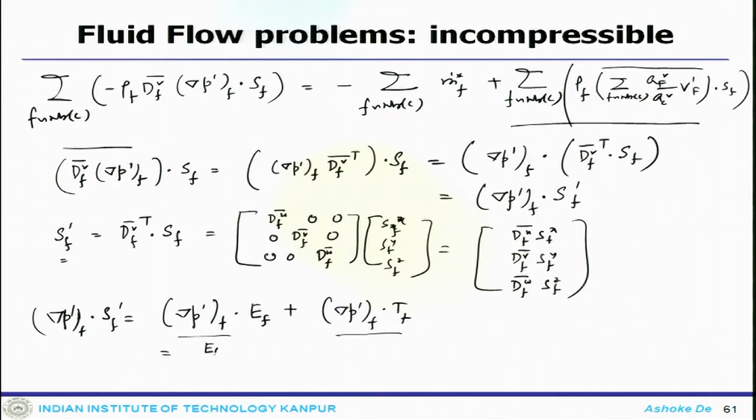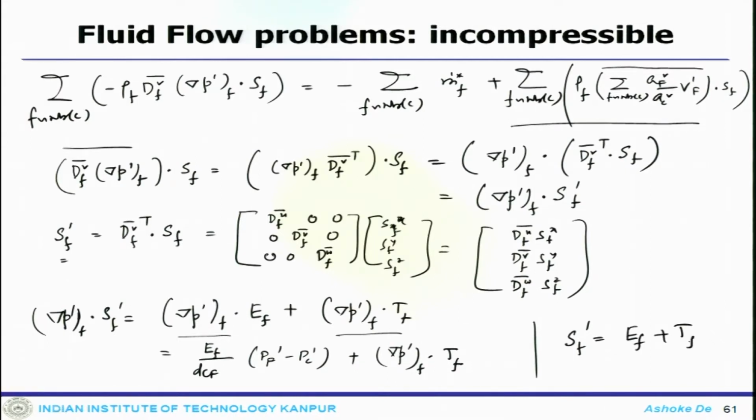So, this will become E f by d C f and Pf minus Pc prime plus del P prime F dot Tf, where the Sf prime will have two components, Ef plus Tf. So, one is along the line which is connecting the cell centers, and this is normal to that. So, these are already discussed.